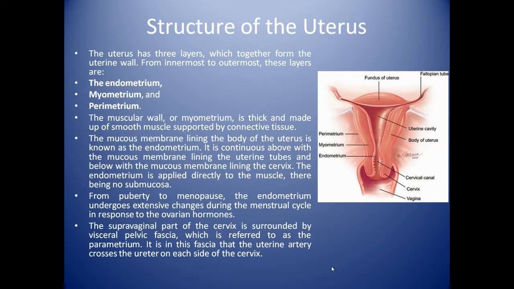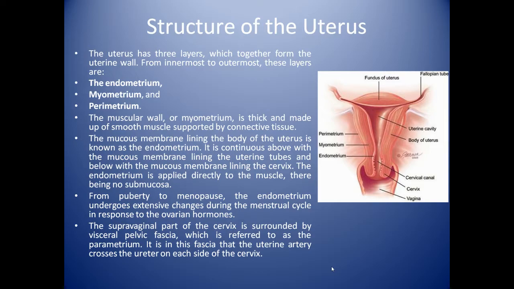Myometrium is thick and made of smooth muscles supported by connective tissue. The mucous membrane lining the body of the uterus is known as the endometrium, and continues above with the mucous membrane lining the uterine tube and below with the mucous membrane lining the cervix. Endometrium is applied directly to the muscle, there being no submucosa.